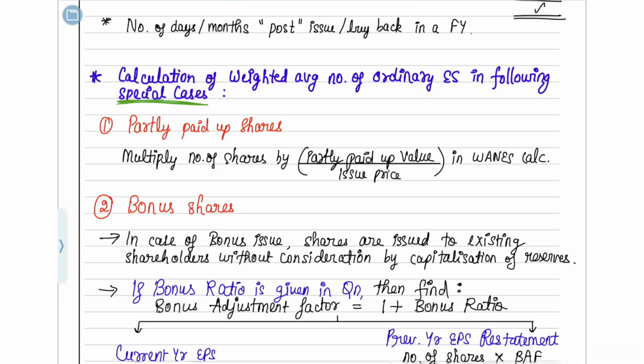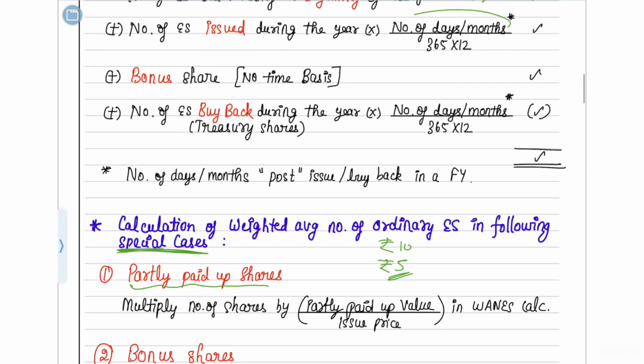Okay, starting with the partly paid up shares. That means what they are telling is the face value of the share is 10 rupees, but you have only paid a value of 5 rupees on it. That means you have only partly paid up that value. A share which is of 10 rupees, you have only paid how much for it? 5 rupees. So here in such a case, what you have to do is, like how you are multiplying the period weight here, you have to multiply value weight also here.